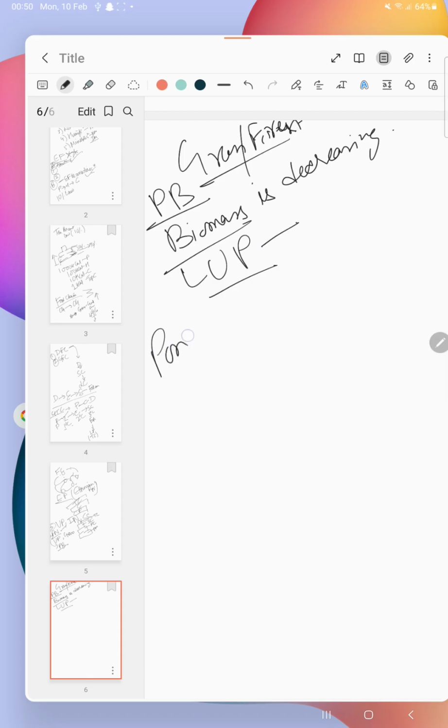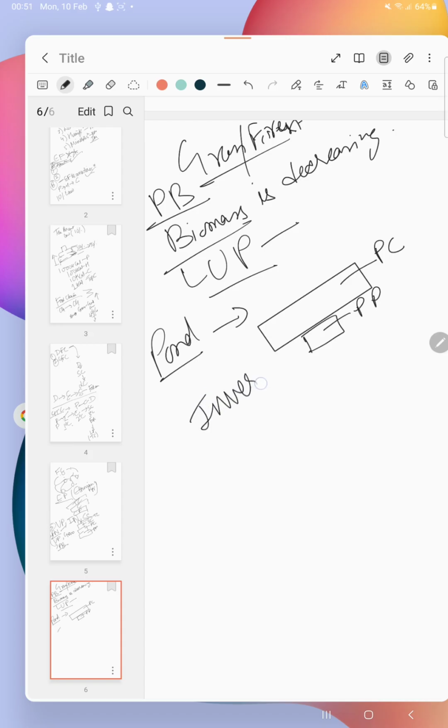If you talk about a pond ecosystem, the producers are very small organisms, so their biomass is very less, and then there is an increase in the pyramid on top of that, because the primary consumers are more than the primary producers. So this forms an inverted shape. The pyramid of biomass in a pond ecosystem is inverted in shape.